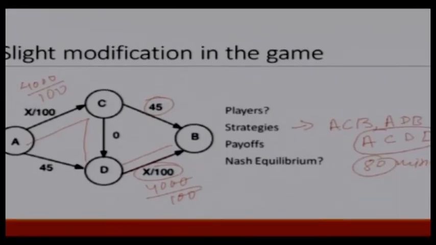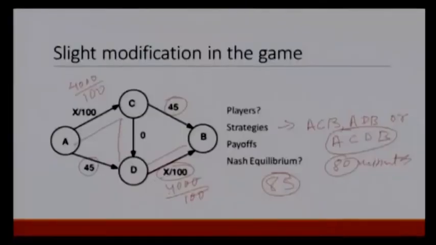But how about ADB? Again, in the beginning they have two options, either take A to C or A to D. And going from D to C is not possible. So, they will take 45 minutes, and again even if all of them are taking this path, then 4000 divided by 100 is 40 minutes, so 85 minutes. So, we see none of the players have any incentive to deviate, and all of them would drive on ACDB, and all of them would take 80 minutes to reach from A to B.